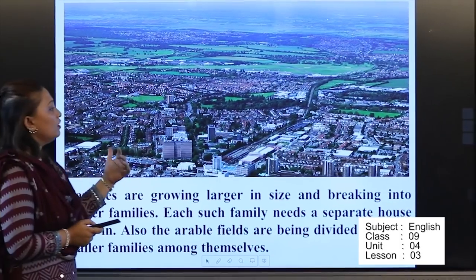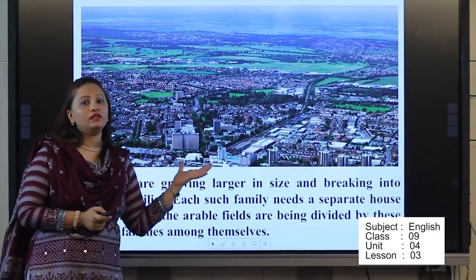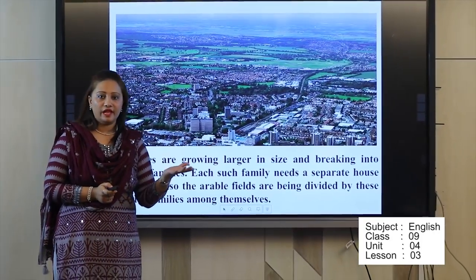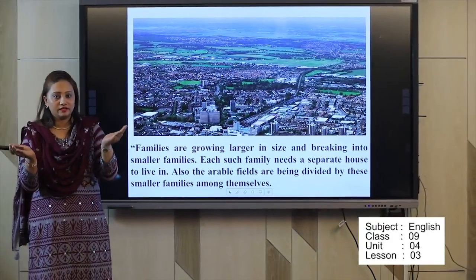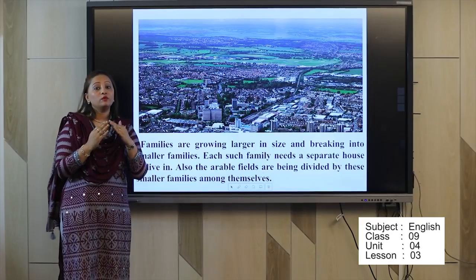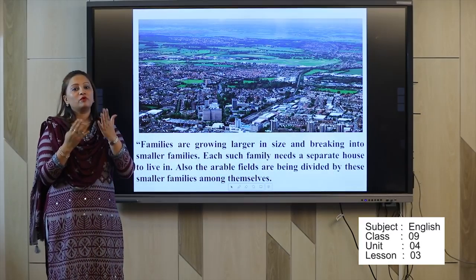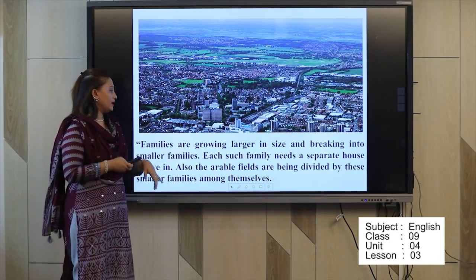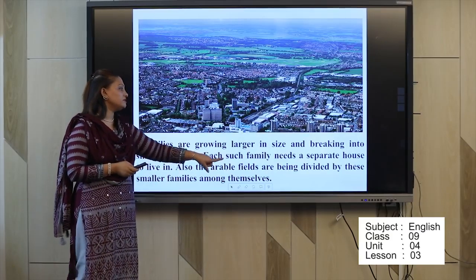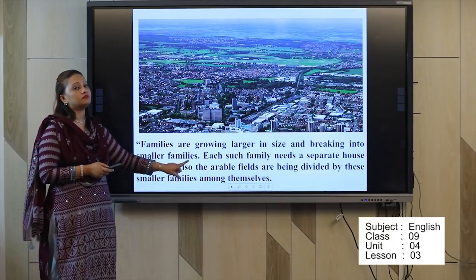Here we live with our parents, but our grandparents live in the village. So our family is divided. One family we divided into two families, so we need two types of land for providing our food. That's why this line says that the arable fields are being divided by these smaller families among themselves.